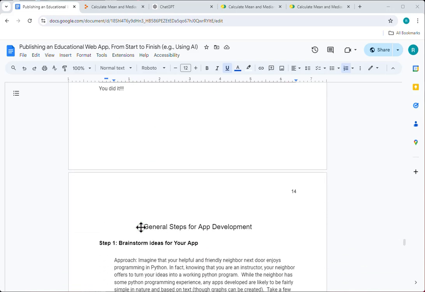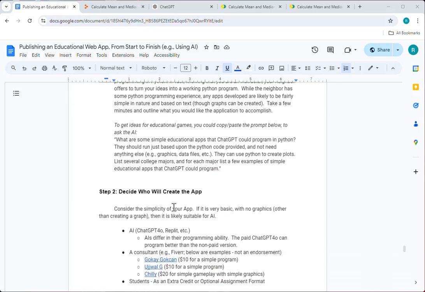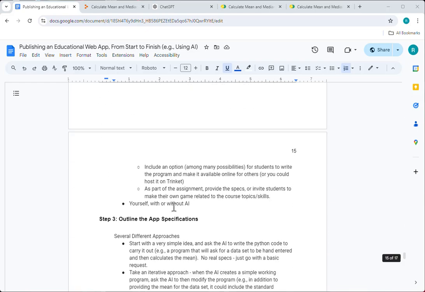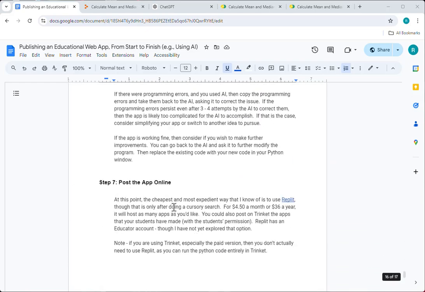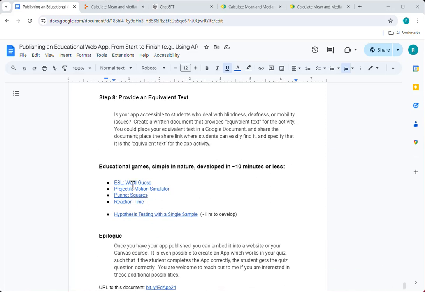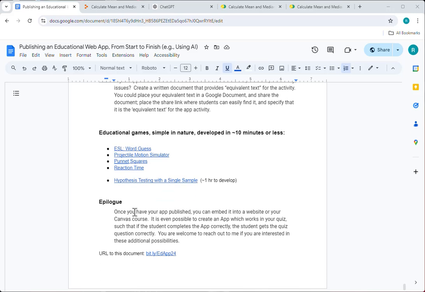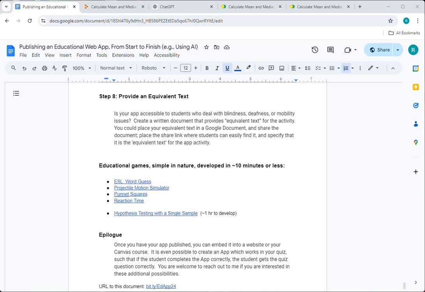So that's cool. And following along with me, you have published your own web app. And congratulations and success. You're welcome to take a look at the rest of this document. It kind of gives you some additional ideas as well as giving you some example games that were created in under 10 minutes and then talks a little bit about what else you can do from here. All right. Wish you the best.